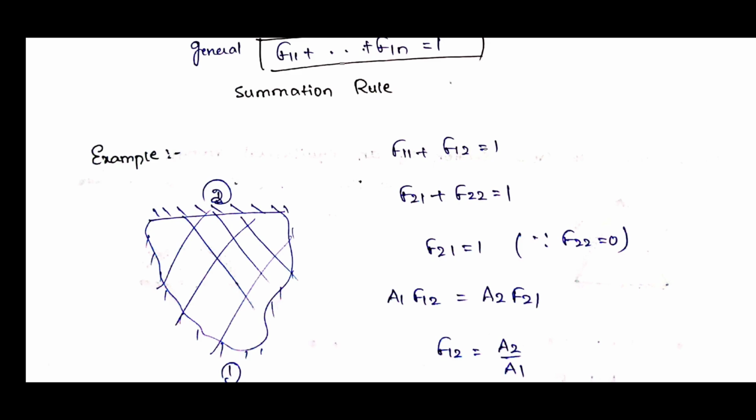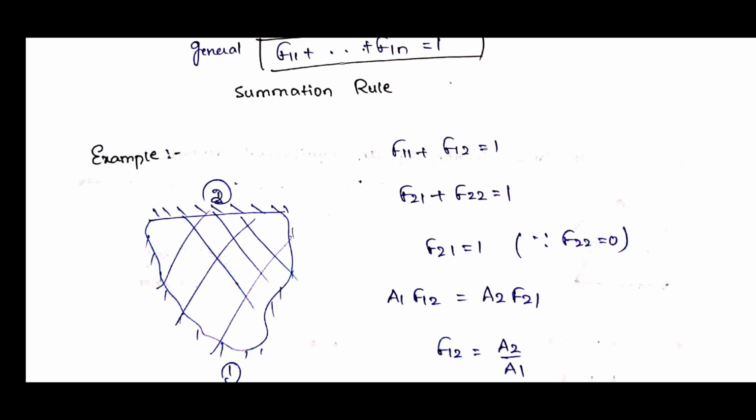But we know F21, what will happen to F21? F21 will become 1. Why? Because F22 is equal to 0. Why is F22 equal to 0? Because it is a flat surface. For a flat surface, the shape factor is equal to 0, that we already learnt.